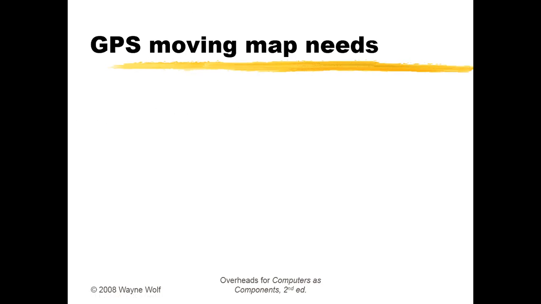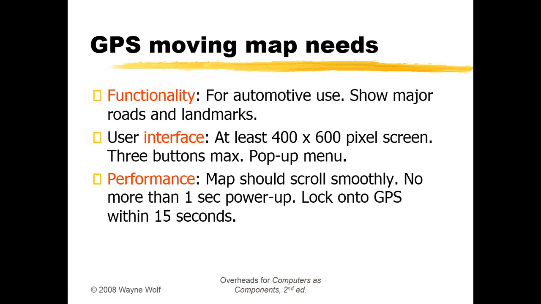Okay, so first, if you see the functionality, it is for automotive use, right? So the person will be using it mainly on the roads and landmarks. Then what is the user expectation? It needs a small screen of 400 by 600 with three buttons maximum, okay, and a pop-up menu, right? What about the performance? The map should scroll smoothly, no more than 1 second power up, lock onto the GPS within 15 seconds. These are the performance requirements given by the client.